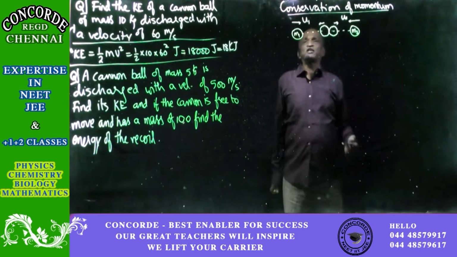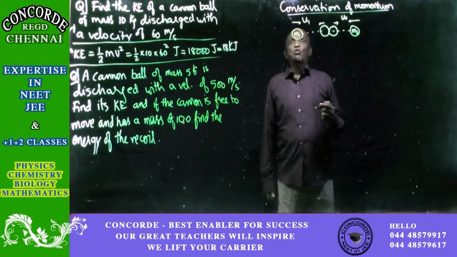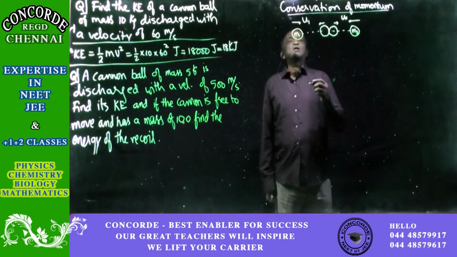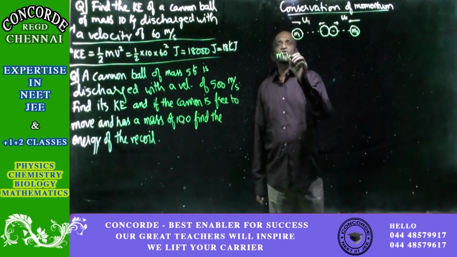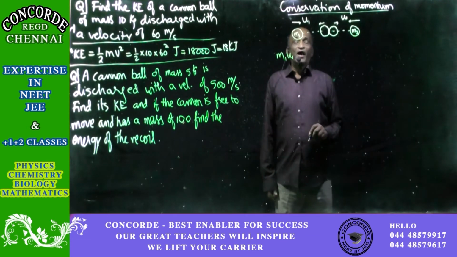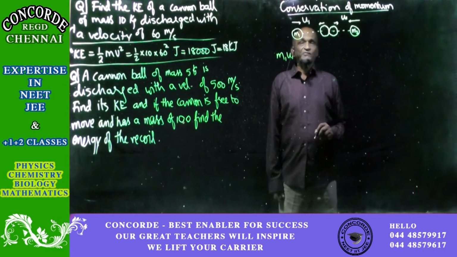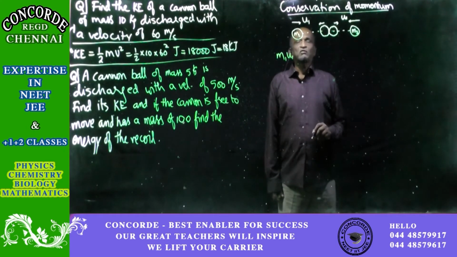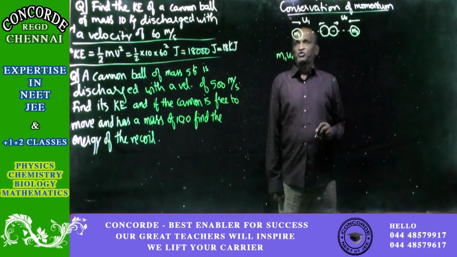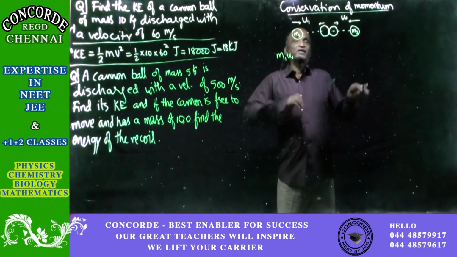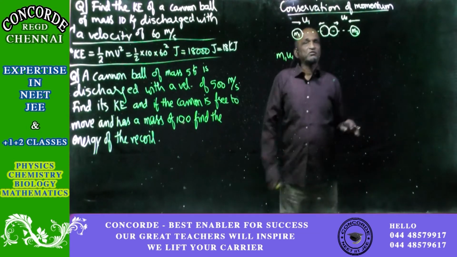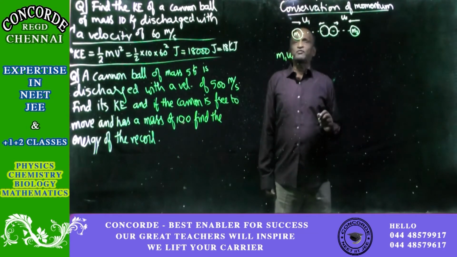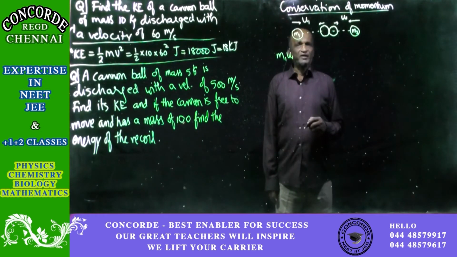So before this collision, the momentum is mass into velocity of the first body. I have already told you that momentum is a vector. So if you want to add up the momentum of two bodies, both bodies should be moving in the same direction. If the directions are different, then find the component in the direction of the first body, then add it up. We are going to work out problems of that sort, then you will understand it better.